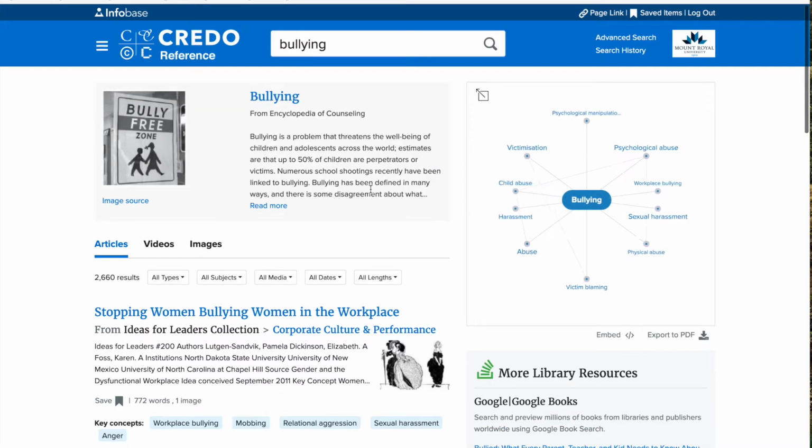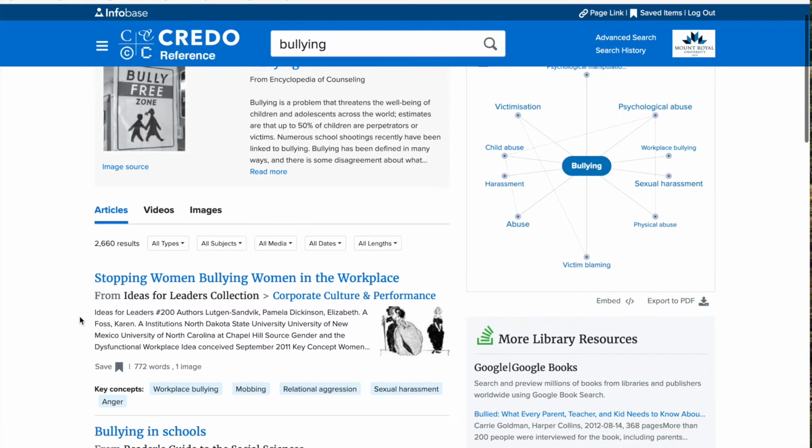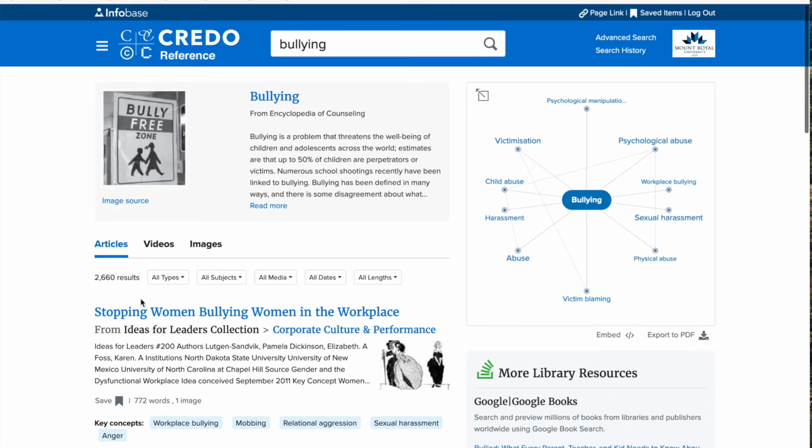When we do our search in Credo, we will be given a list of encyclopedia and dictionary entries on that particular topic. Before we even look at those, I want to draw your attention to this web, this kind of mind map that's in the top right over here. Credo will actually link the term that you're looking at, in this case bullying, to other kinds of terms that might be useful to you. So for instance, child abuse, victimization, psychological abuse, victim blaming, sexual harassment, psychological manipulation. It's linking this term to other keywords that may be valuable to the database.